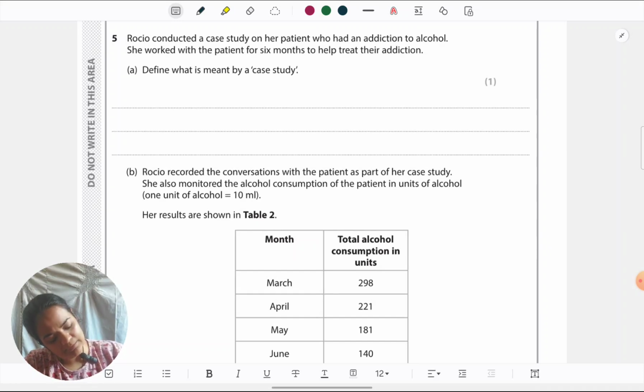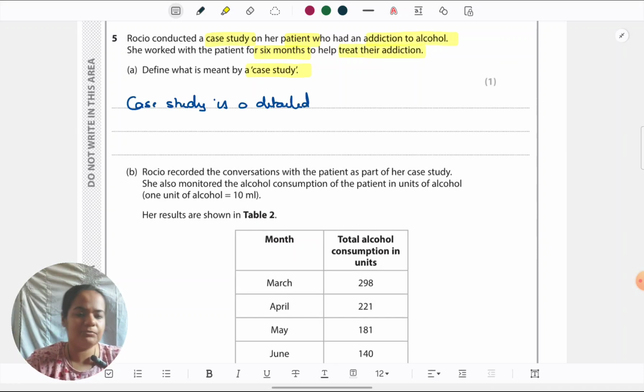So case study is a detailed investigation of a particular individual, stimulus, etc., or a small group of individuals, objects, etc. When it comes to case study, the biggest mistake is to say it is any study of a single person.